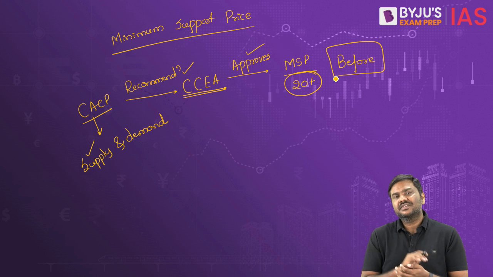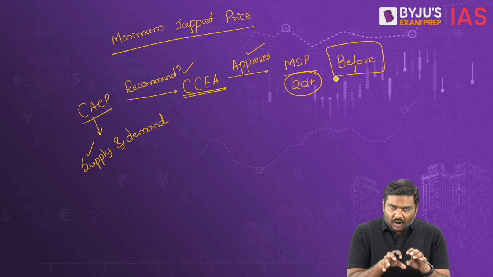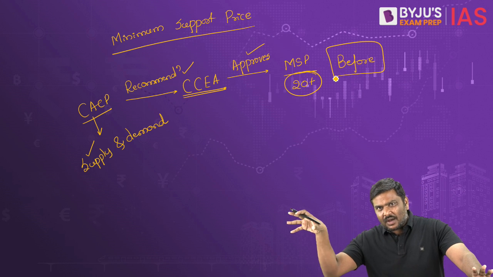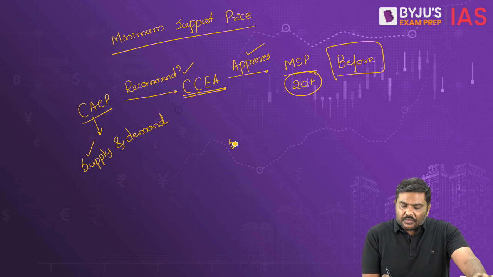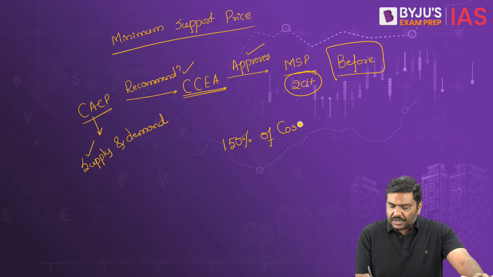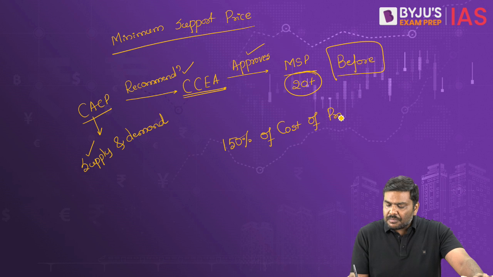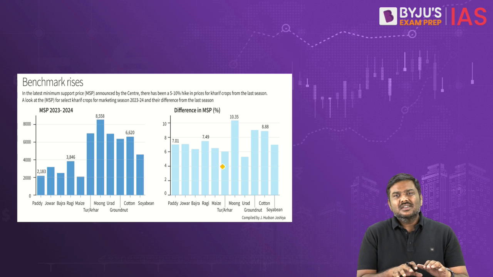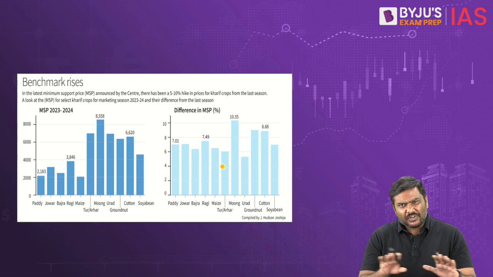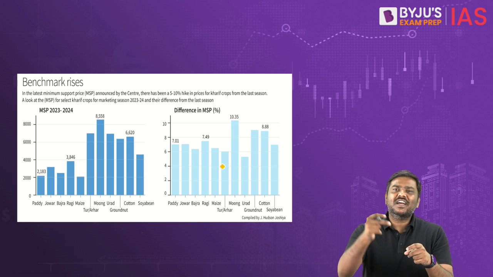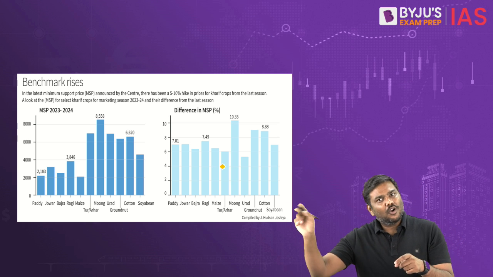Now, in case of MSP, the prices that are decided and announced by the government right now are 150% of the cost of production, COP. And if you just glance through what has been the announcement of MSP, how much has been the hike in the MSP, different data has been provided. Do not worry, do not memorize this data. UPSC is not going to test you on, let's say, how much percentage hike has been given for this crop, that crop, etc.